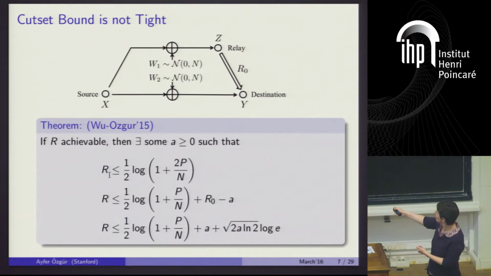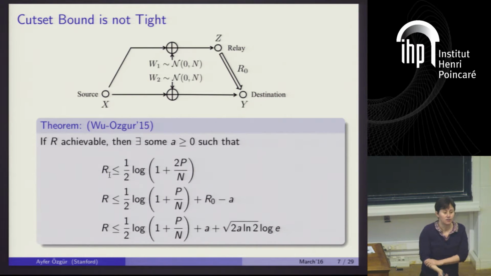So in order to see what is the constraint imposed on R jointly by these two inequalities, you can see the following. This first term is the same, okay? So basically, the largest rate that these two constraints will allow together can be found by equating this to this one. Okay, it's just because the statement of my theorem says that if R is achievable, I should be able to find an A so that these two things are satisfied at the same time.